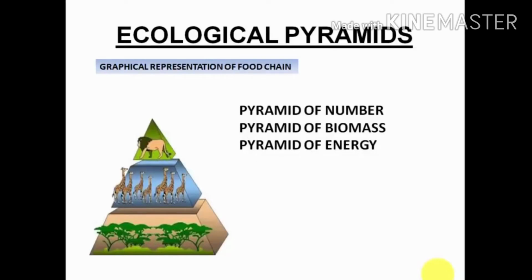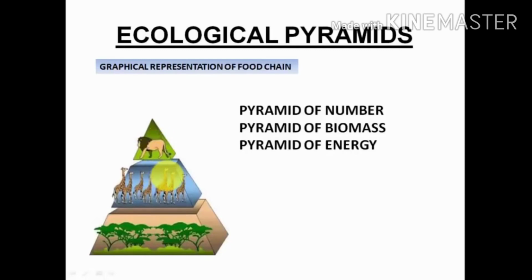If you see here, these are the trees. So how many trees are available? What is the number of the trees? Definitely we can say that the number of trees will be more because they are eaten by the giraffe. As compared to the trees, the giraffe will be lesser in number, and the giraffe will further be eaten by the lion or tiger.